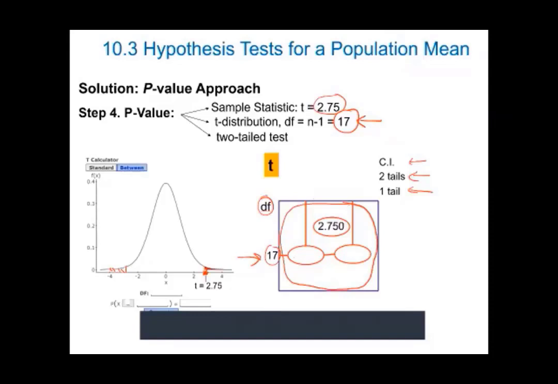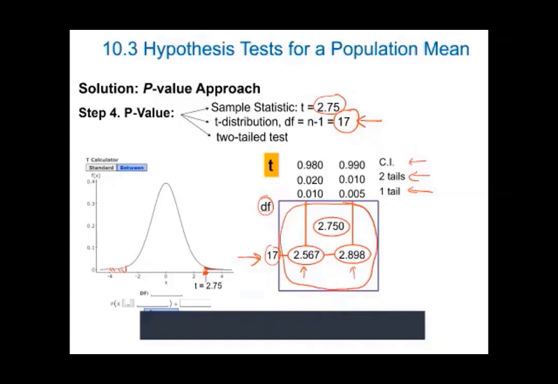It is between this and this number. 2.75 is between 2.56 and 2.89. The area in one tail of 2.56 is 1%, the area in two tails, multiplied by 2, is 2%, and the area in the middle is 98%. For the other value, the area in one tail is 0.5%, the area in two tails is 1%, and the area in the middle is 99%.